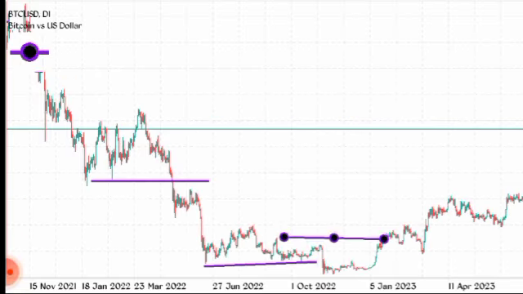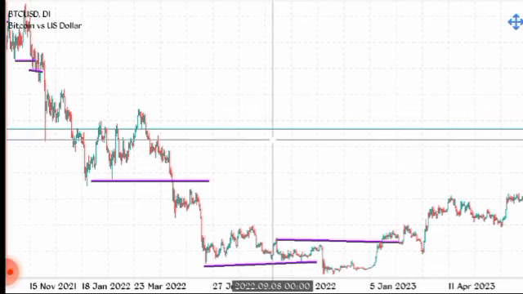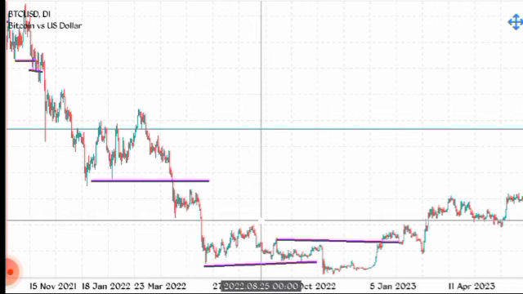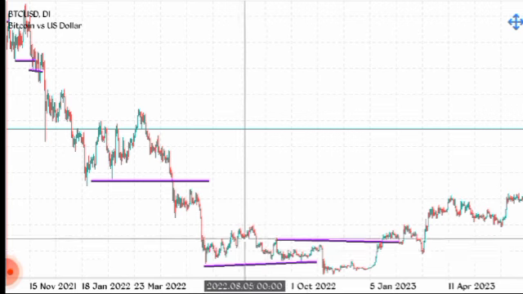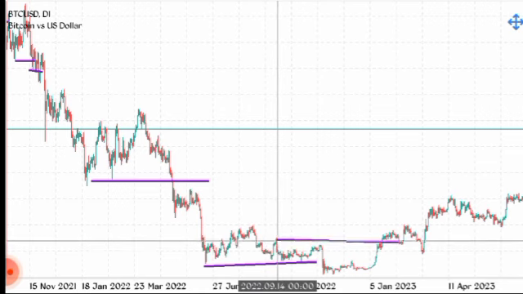Now the video is not about that previous move. The video is about how we knew that Bitcoin has changed to an uptrend. Let me show you. Lower low, lower high, lower low, lower high. At this point on the pullback, it gave us this major move, because this lower high went above this one. So this was our last lower high that broke this structure here.